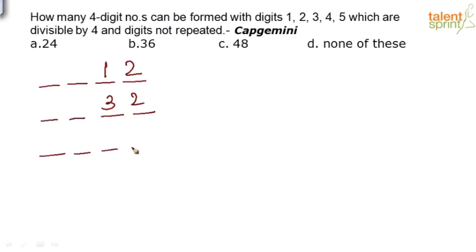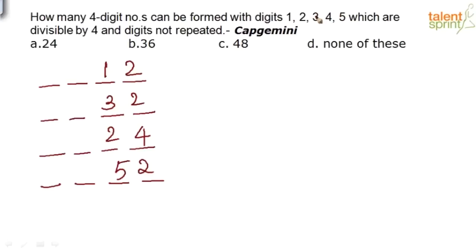Similarly, when the last 2 digits is 2, 4, that is 24. 24 is divisible by 4. In that case also any number will be divisible by 4. Similarly, when the last 2 digits is 52, then also the given number is going to be divisible by 4. Right? Any other possibilities that can come? 34, no.